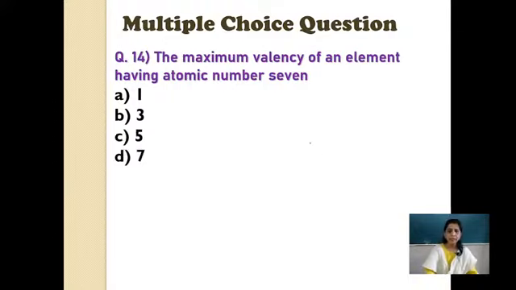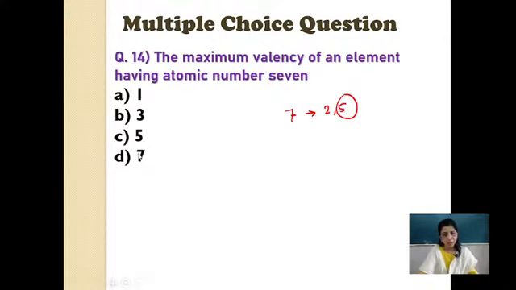Now as the atomic number is 7, जल्दी से लिखना है हमको. Atomic number 7 है, so what will be the electronic configuration? 2 electrons and 5 electrons. These 5 electrons are nothing but the valence electrons which are outside. Okay, and if these are the valence electrons, then they will lose or gain. Valency is different, valence electron is different. Here valency is asked. As there are 5 electrons in the outermost orbit, think about it. 1 can't be there, 7 can't be there.